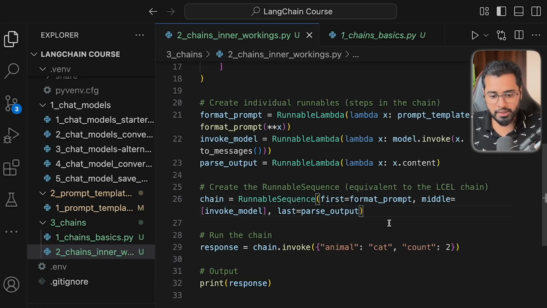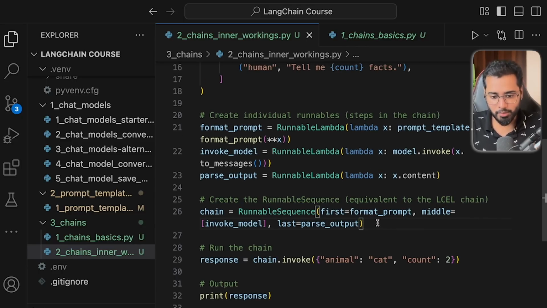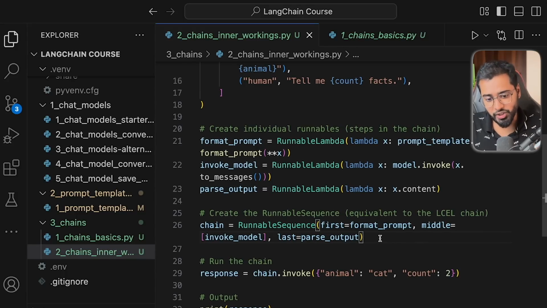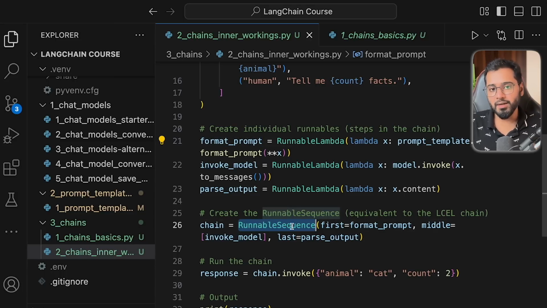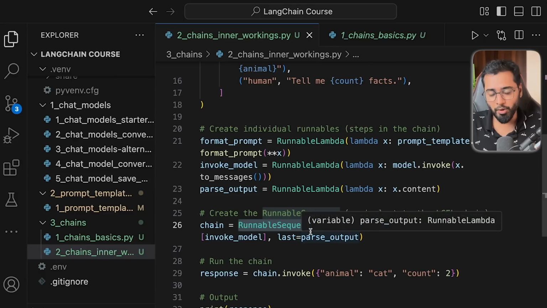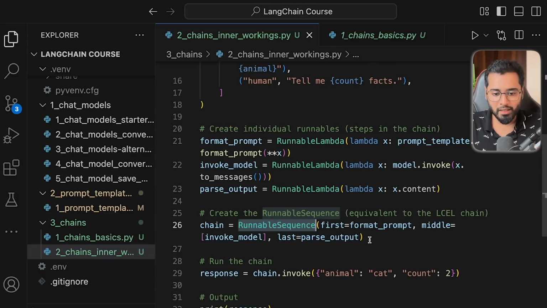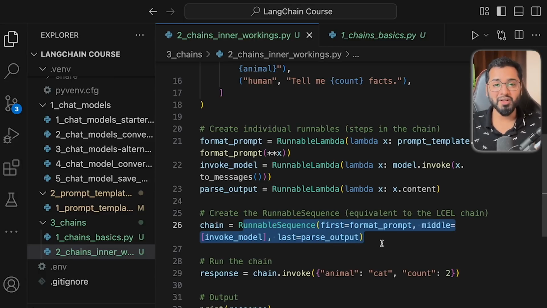So you can create your separate runnables using this runnable class and pass in a function, a normal Python function or a simple Lambda function. It needs to take in this X amount of inputs, and it does something inside of it, and then it returns a value. Once you have the runnables, you can chain them together one way or the other. We can either pipe them together using the pipe operator, or we can use this particular class. So when we put it all together, we are finally going to get our chain.